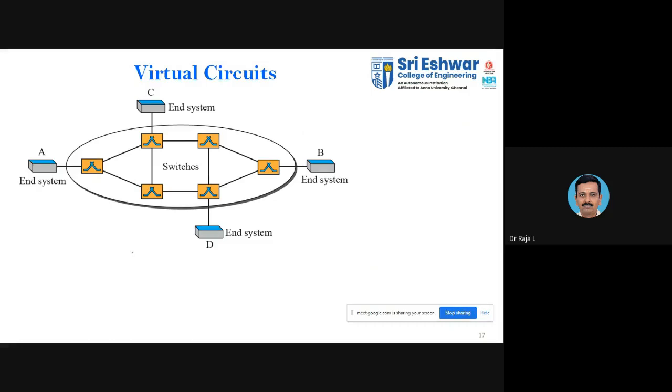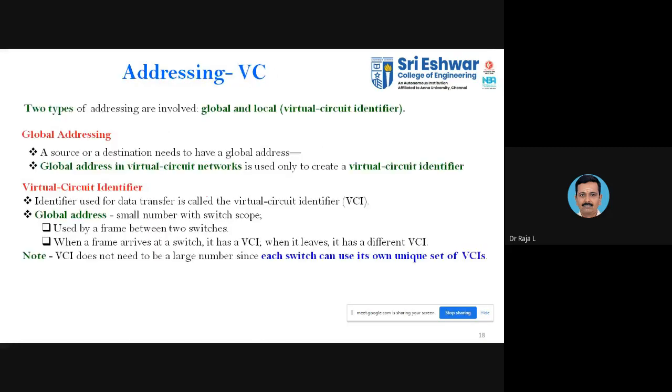So this is the virtual circuit. We will be having switches in between, so you can transfer your data between those switches to the end destination. This is what we already discussed about addressing.